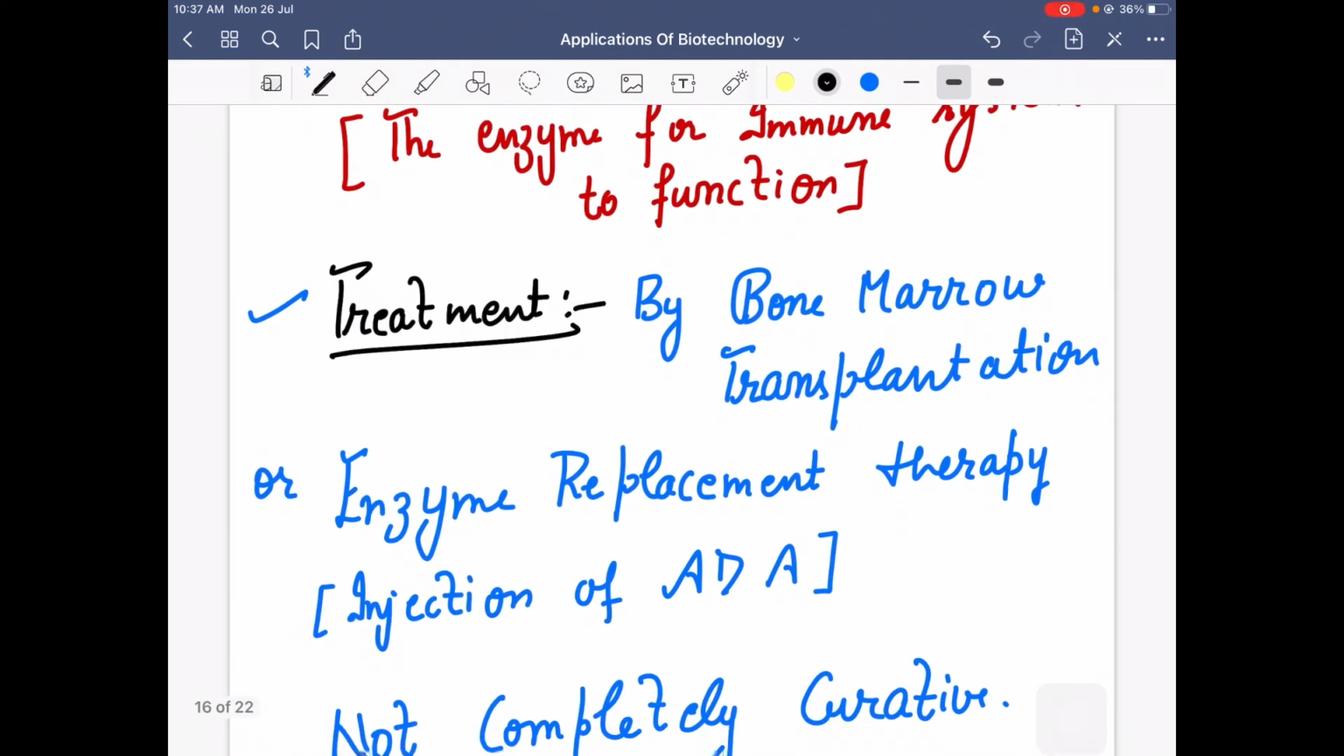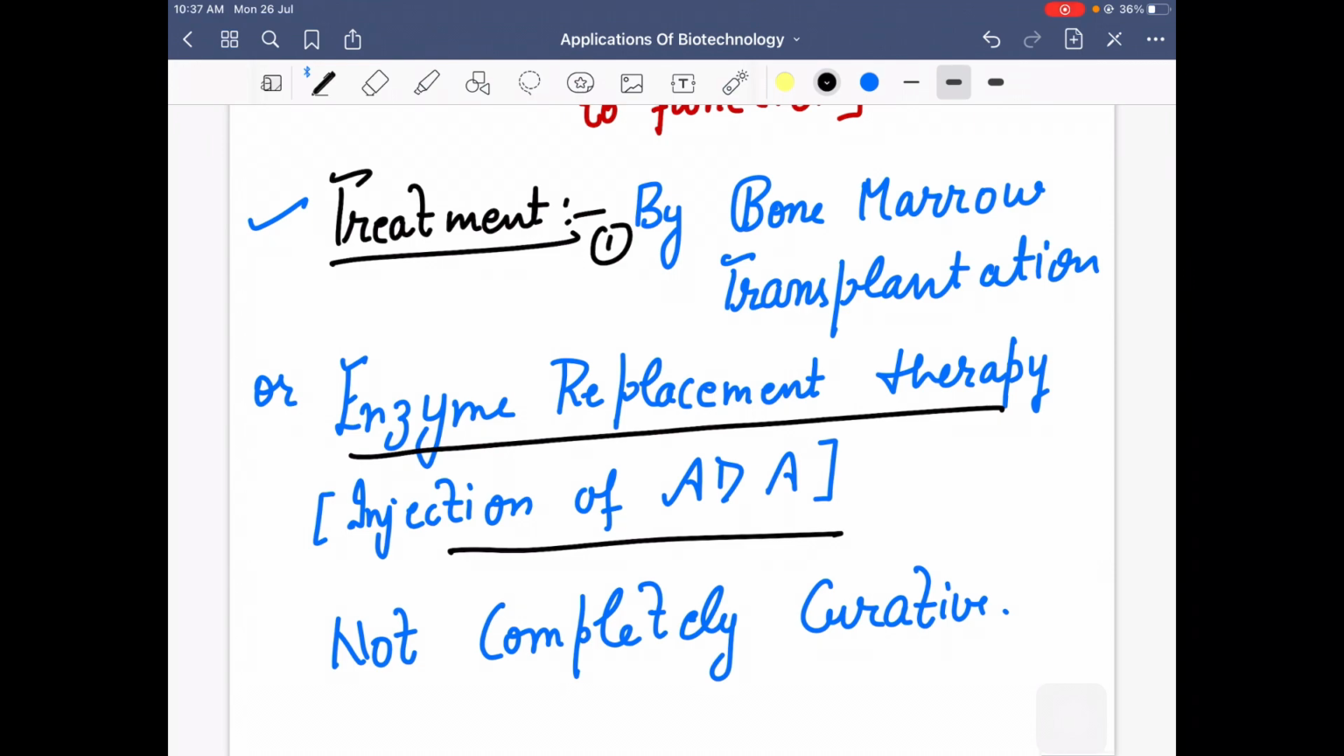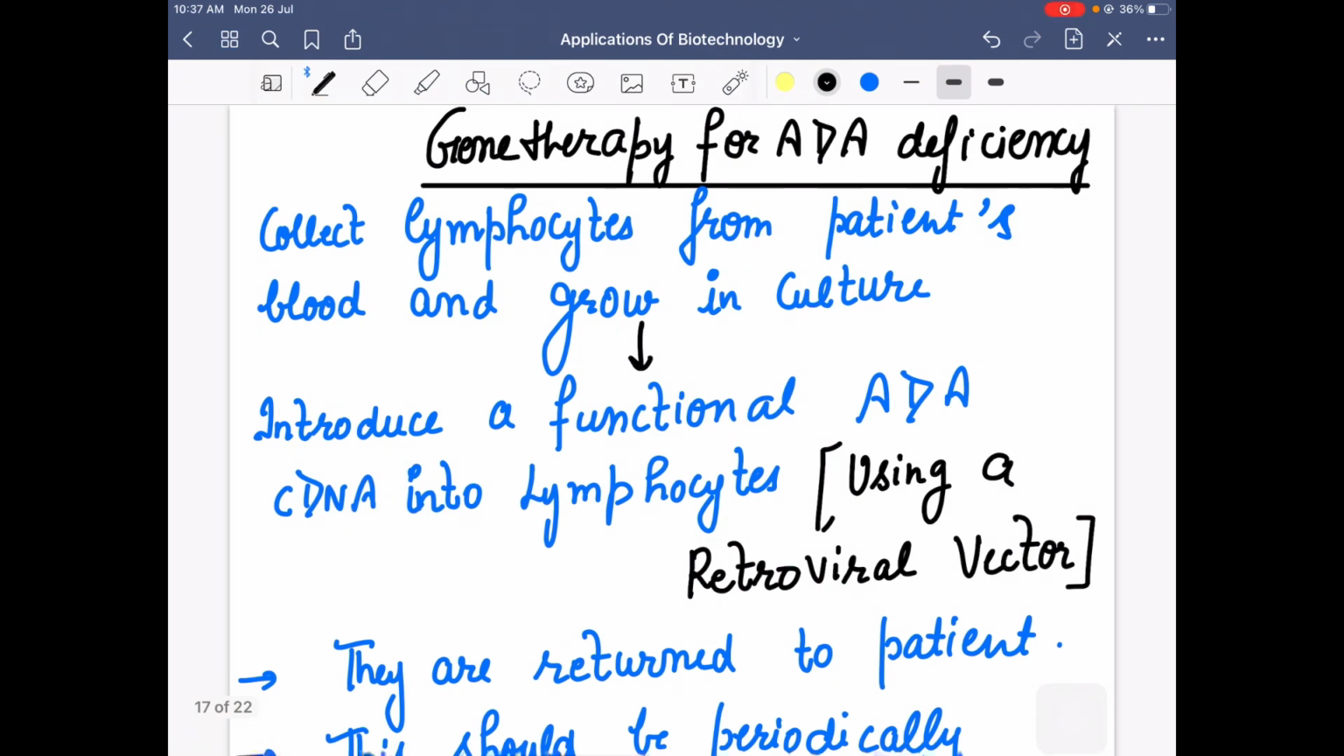So what was the treatment? First, it can be treated by bone marrow transplantation. It can also be treated by enzyme replacement therapy, in which you inject ADA into the patient, but these are not completely curative. The other approach is gene therapy. In gene therapy, lymphocytes are collected from the patient's blood, and they are grown in a culture.